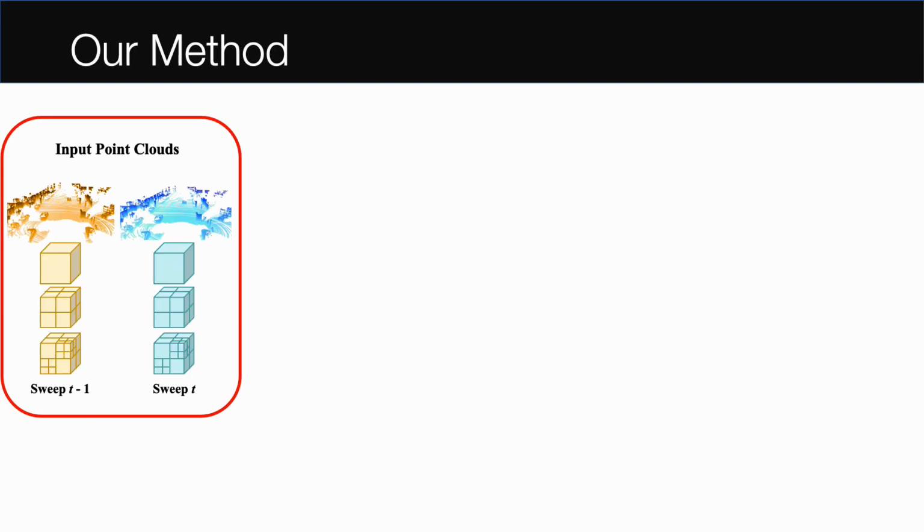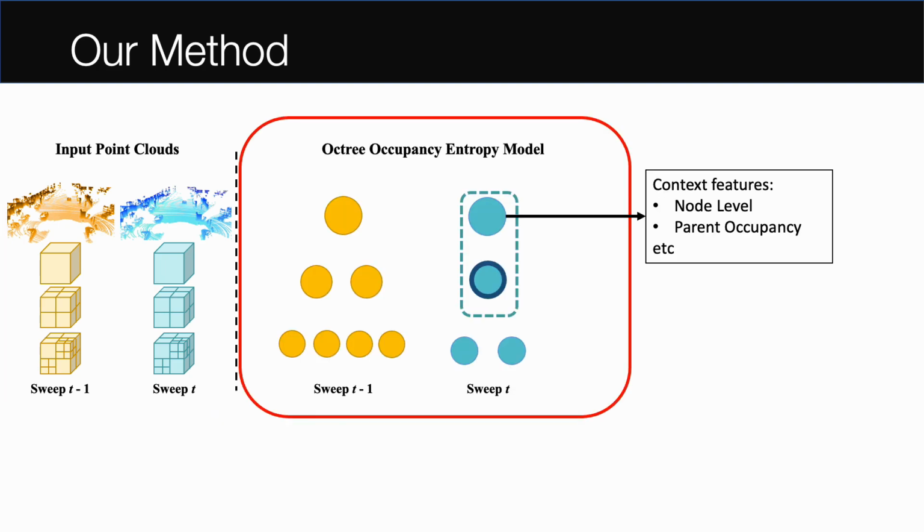We now present our joint method. First, we quantize our input point clouds by storing them in octree structures. Next, we perform geometric encoding to build an entropy model of the nodes of the current sweep's octree. The goal of entropy encoding is to accurately predict the probability of each 8-bit node occupancy symbol. The more accurate these predicted probabilities are to the actual distribution, the further we can compress our bit stream.